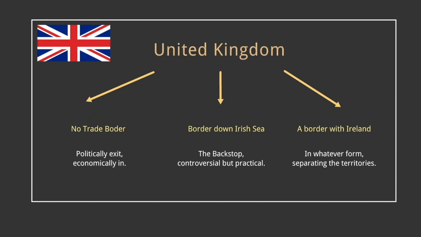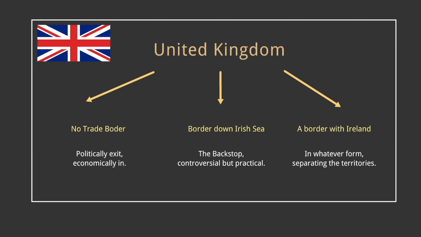Basically, there will be three actions that the UK government may take to deal with the border. First, an incomplete Brexit, which means that the United Kingdom stays in the customs union and there will be no need for a border anywhere, and everything other than the membership in the EU stays the same. Second, the backstop plan, allowing Northern Ireland to stay in the customs union while building up a customs and regulatory border down the Irish Sea. This is largely the same as May's plan for Brexit.